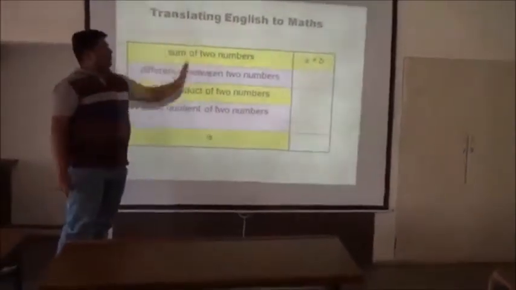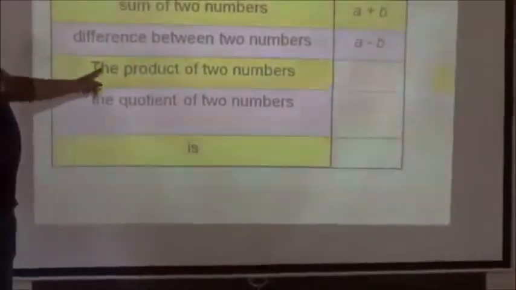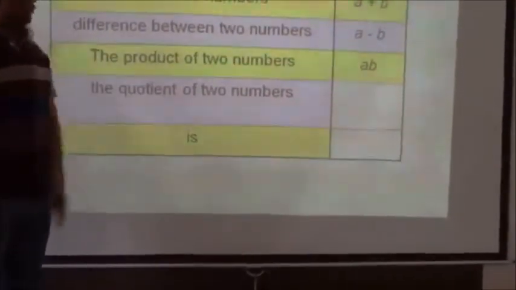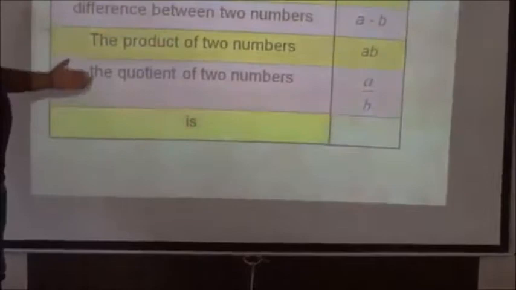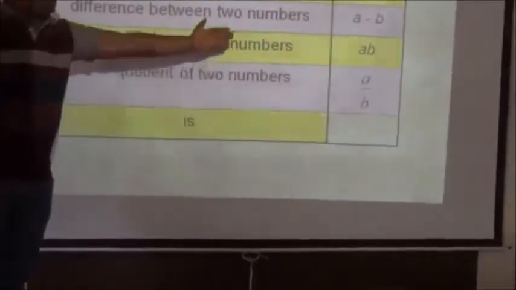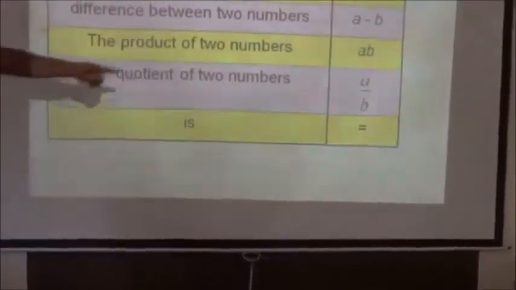Difference of two numbers: A minus B. The product of two numbers: A times B, written AB. The quotient of two numbers: A divided by B. These are the translations from English into mathematics.